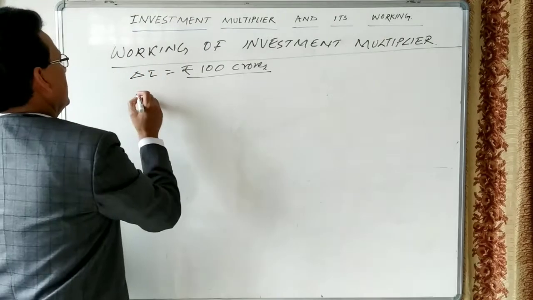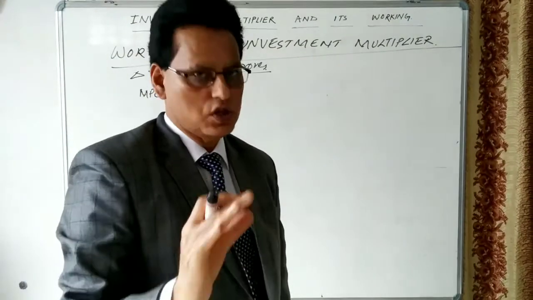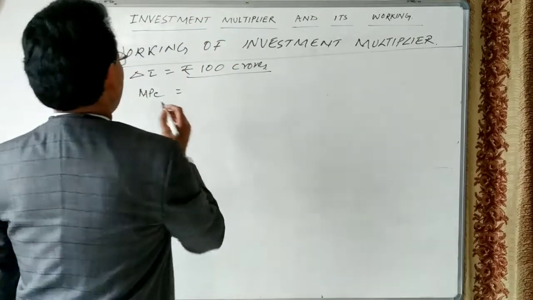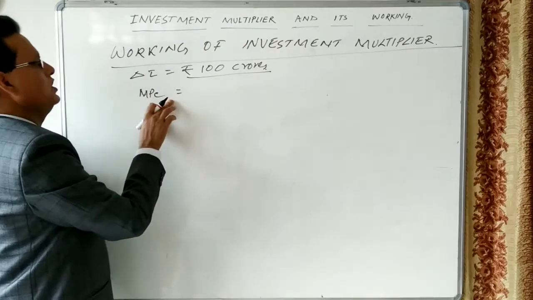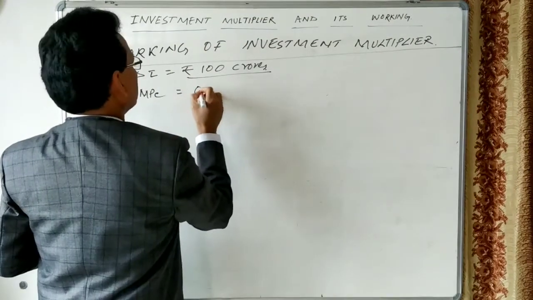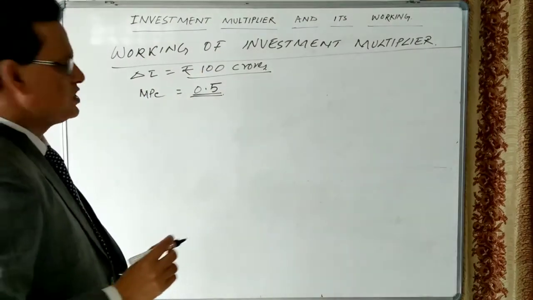So for the MPC, the marginal propensity to consume, suppose 50% of the income goes for consumption, it means 50% will be saved. So here MPC, the increase in consumption, will be equal to 0.5. 0.5 means 50%. Let us see how this works.